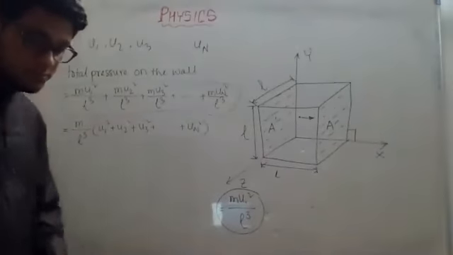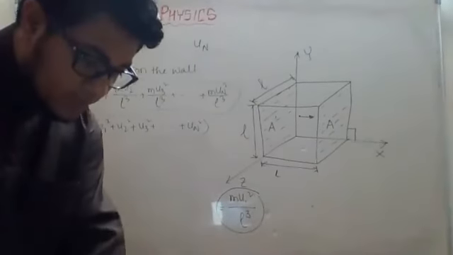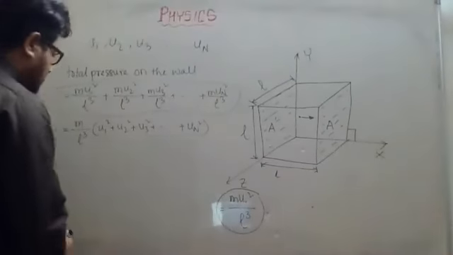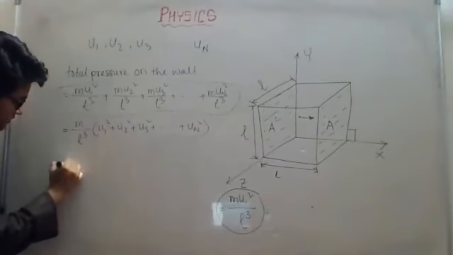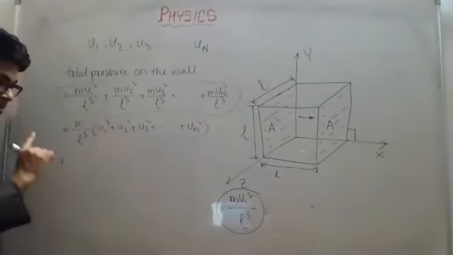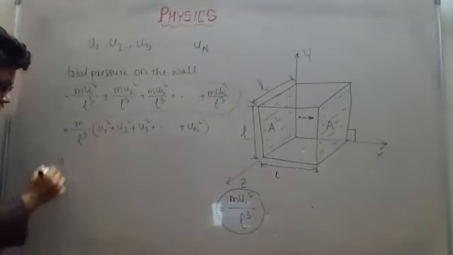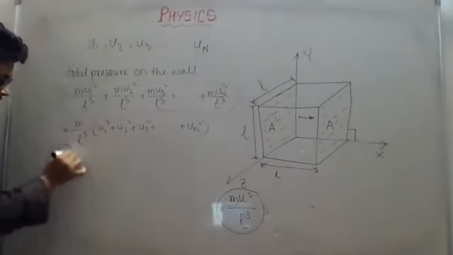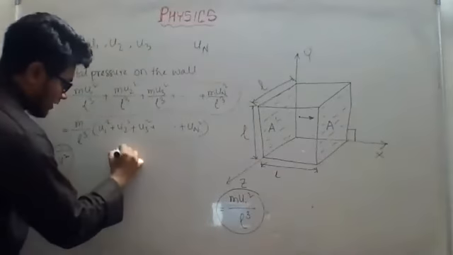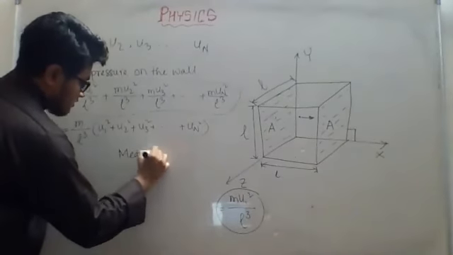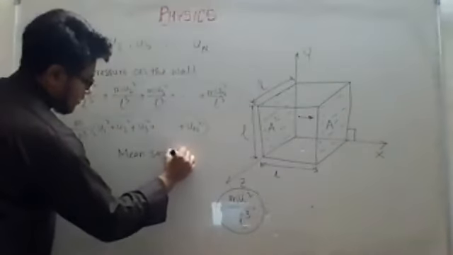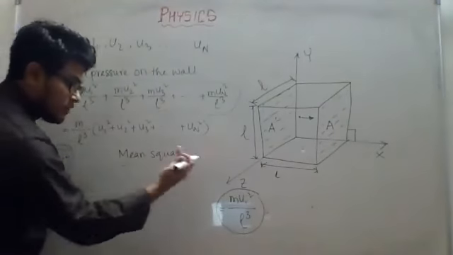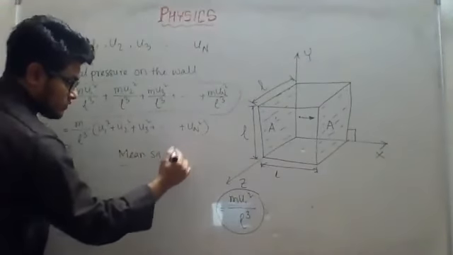Achha. So after that, we are talking about the mean square velocity, right? Mean square velocity means the square comes first, then we put the mean. Kindly be very careful while writing. I have seen students making mistakes, so I will tell you. For mean square velocity, I will come from the right side, so the square has to be done first.